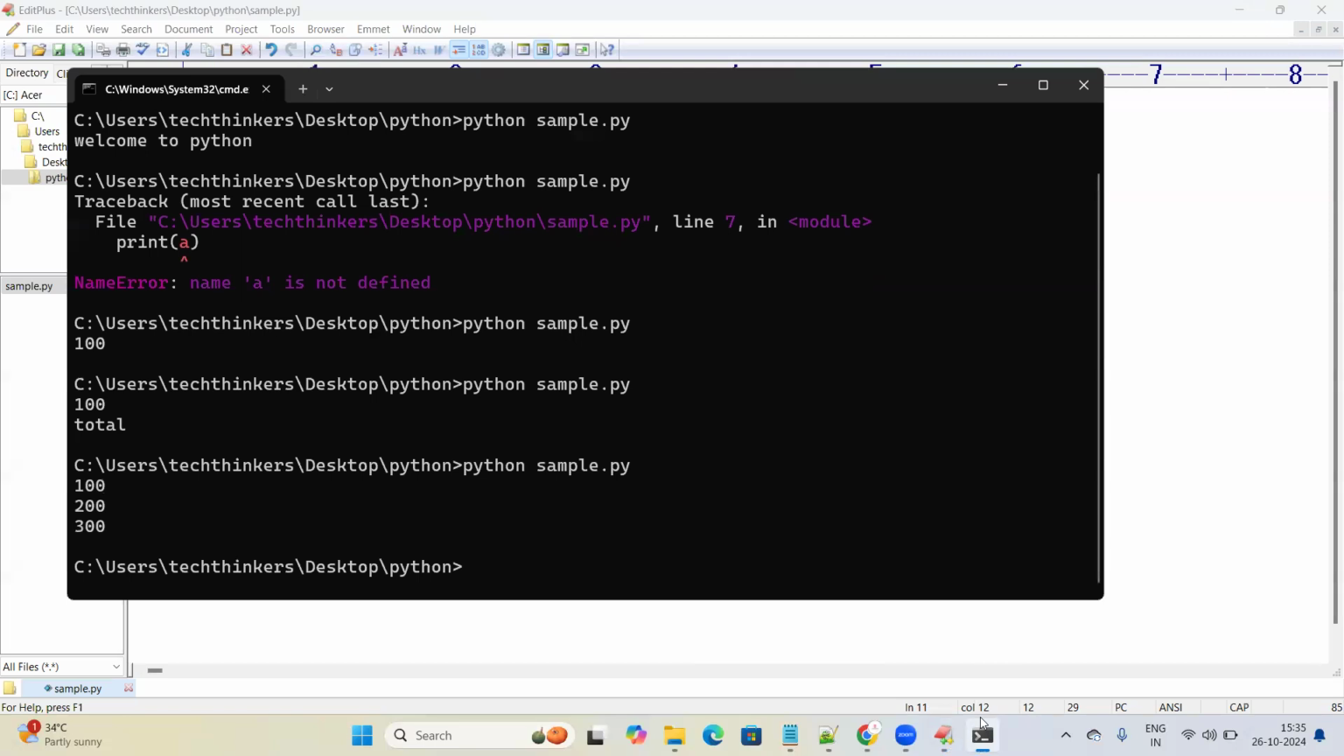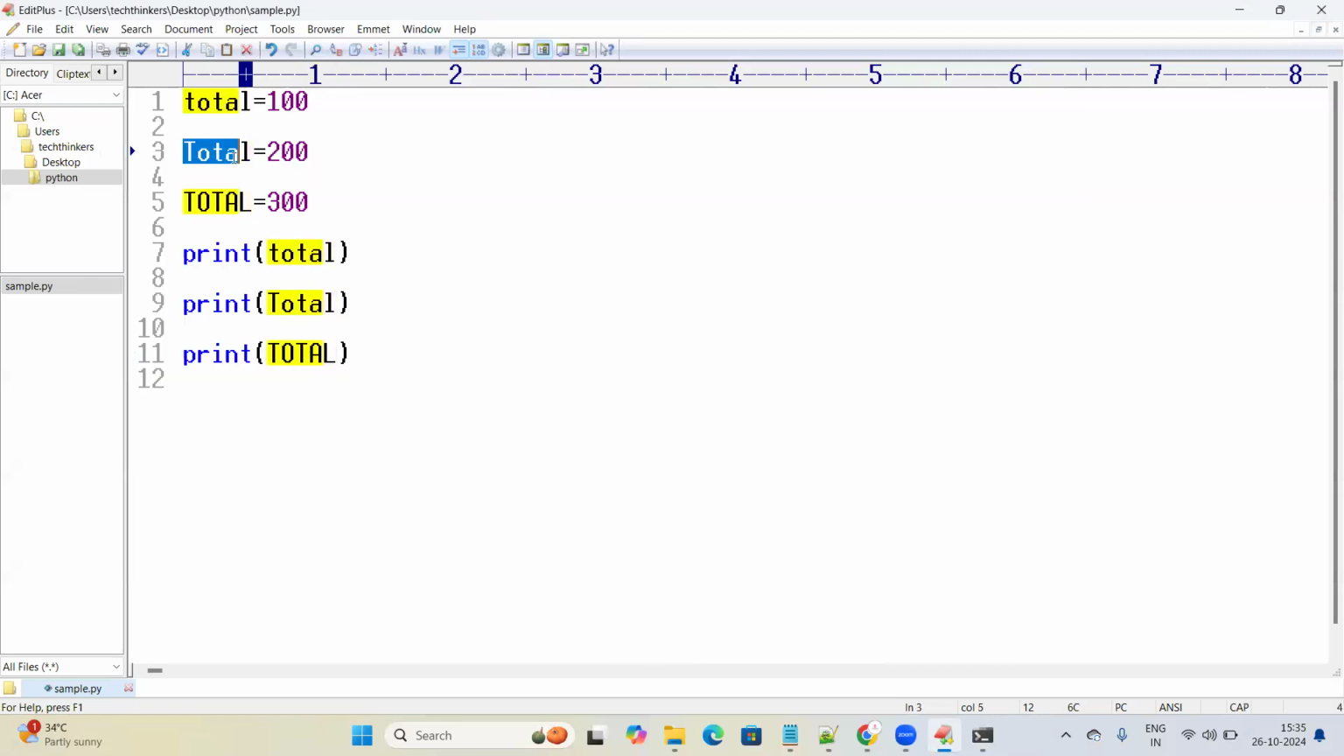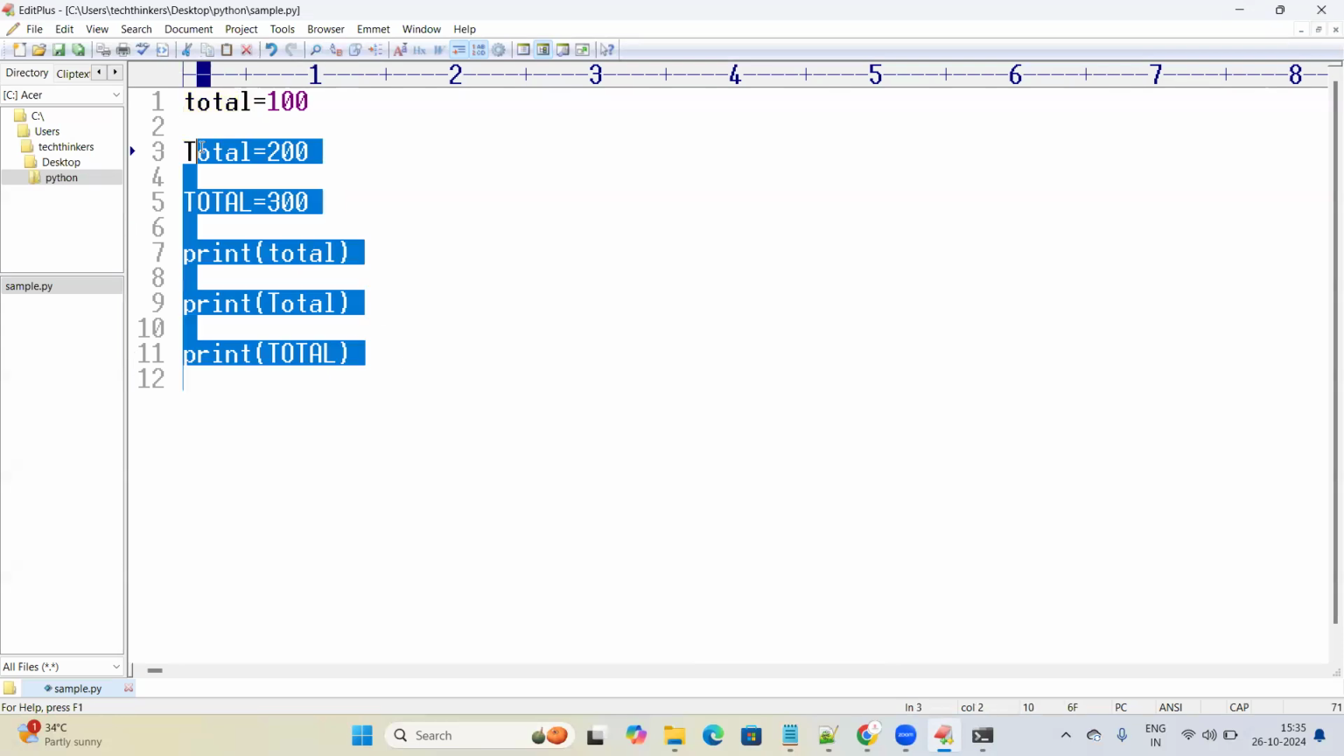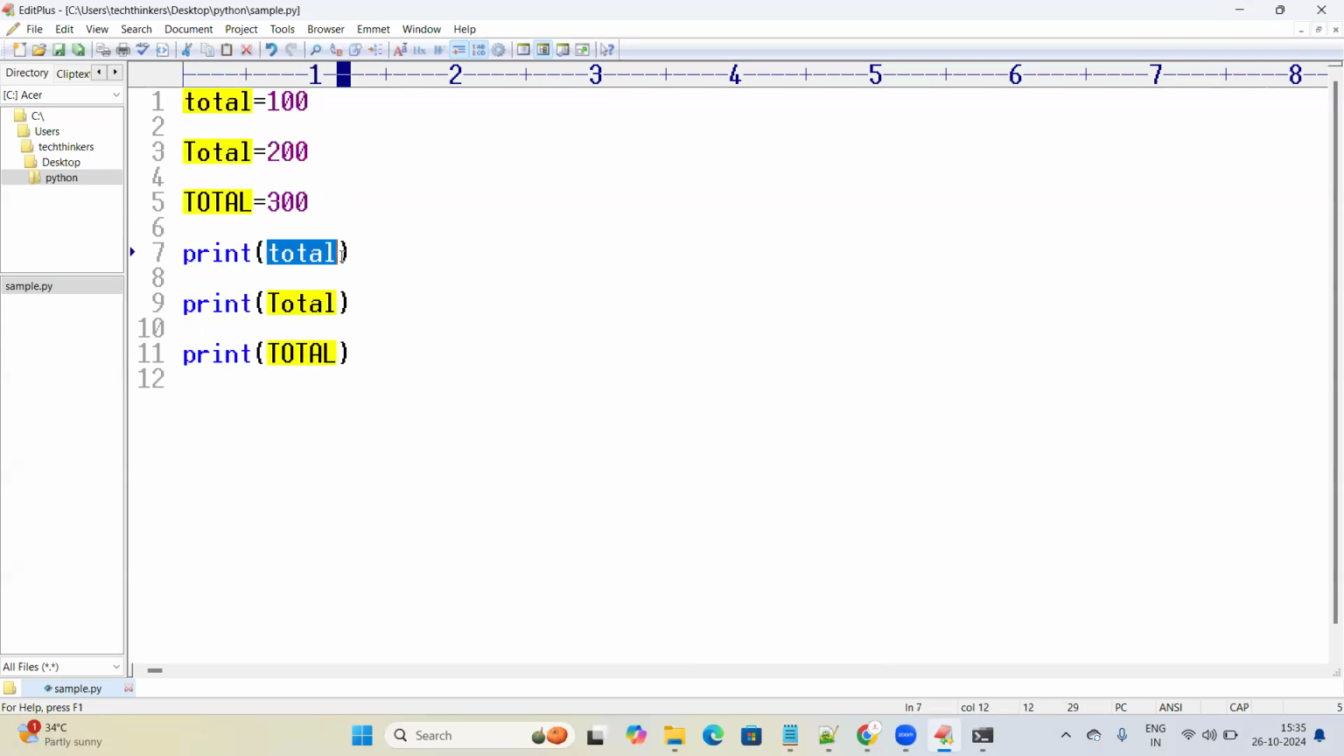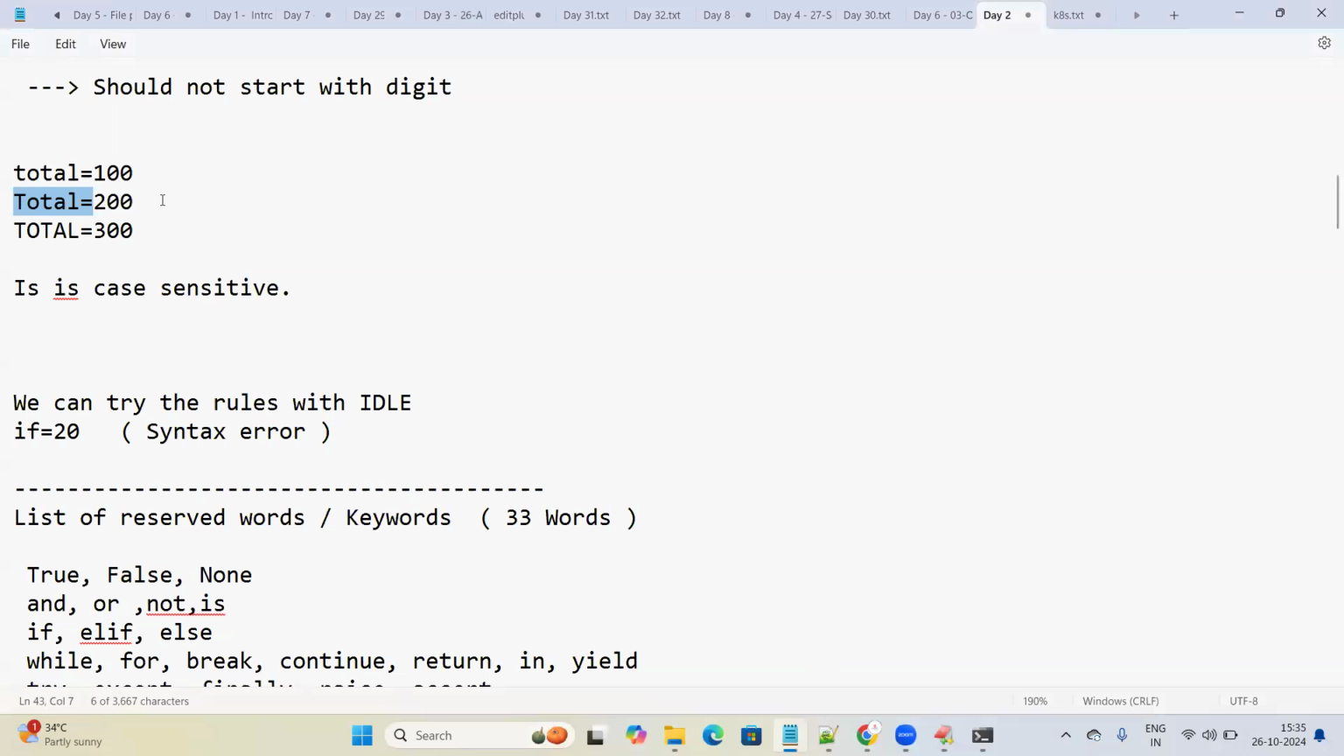You can see python sample.py. When I'm running the Python program, I can see different values. The value 100 is for the first variable called total. This is the second variable, this is the third variable. You can see the difference between all three variables. If I access this particular variable, it prints 100. If I access this one, it prints 200. And while accessing the variable with all uppercase letters, it prints 300, meaning it is case sensitive. We need to understand that all the identifiers that we define are case sensitive.